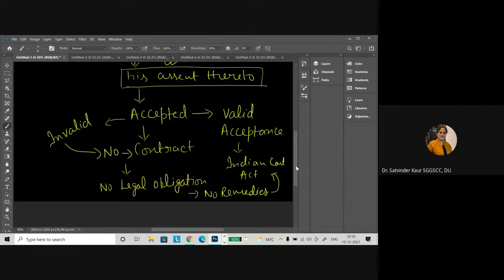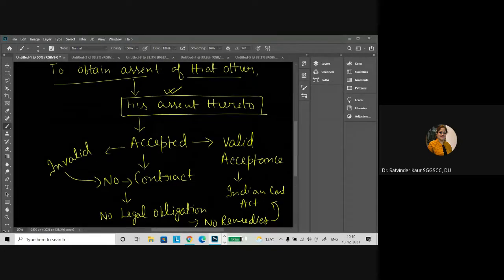Is it clear? This particular chart is clear to all of you: an offer is made with an intent to obtain assent of the other party to whom the offer is made, and if he gives his assent thereto, that is, he says yes to the offer as it is, then in that situation the offer is said to be accepted.